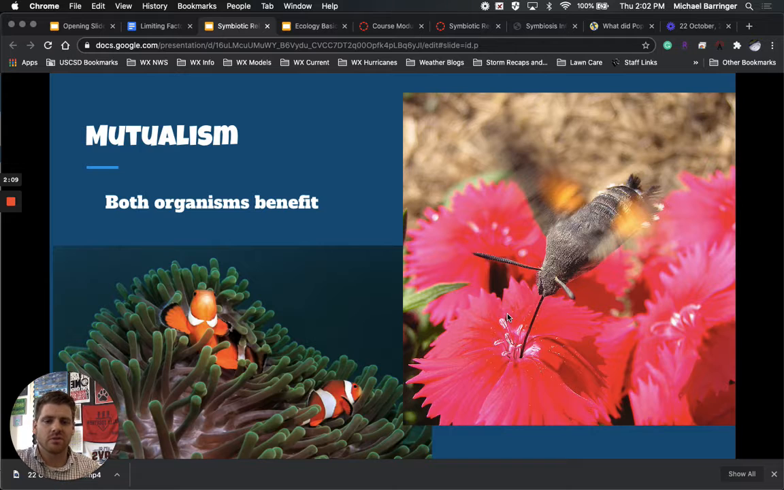Now, in the other example, we've got this hummingbird and the flowers. We know what this one is. The hummingbird is there gaining food. The hummingbird is out there taking nectar and gaining food. At the same time, it's pollinating for the flower. So the hummingbird is gaining food, the flowers are gaining pollination, so both organisms here are benefited.